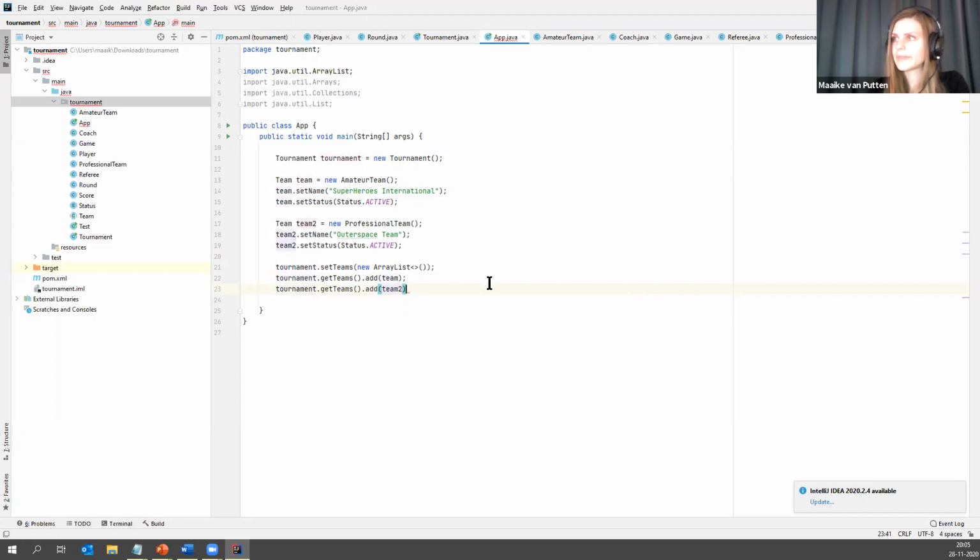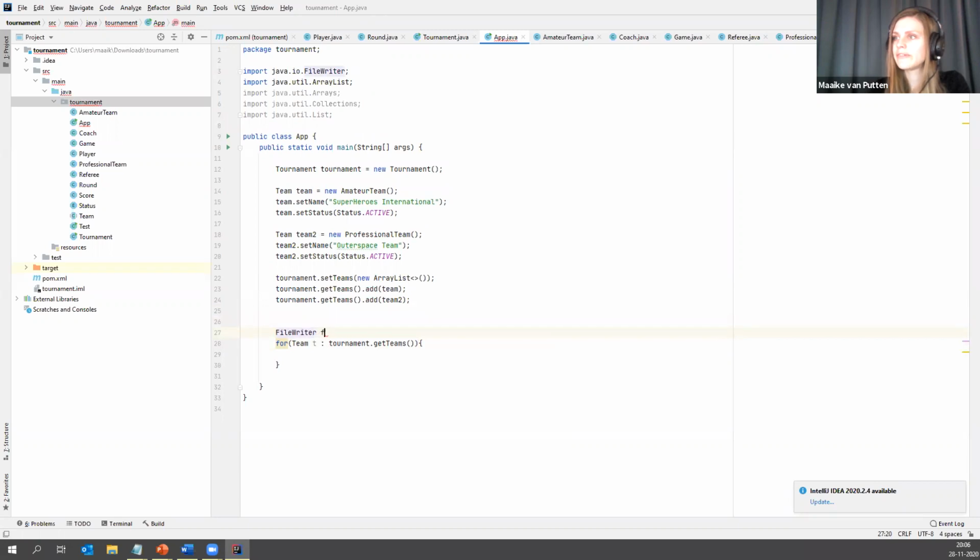And there we go. And then in here, I'm going to make a for each loop, and I'm going to loop over all the teams we're having in our tournament, and I'm going to print some data on these teams to a file. So let's say for every team in our tournament, there we go. And then here I'm going to make a file writer, or actually, I don't want to make a file writer every time I'm in the loop, because that's just a waste of memory. Let's just do it above there. Remember what we also had to do when we were going to make a file writer?